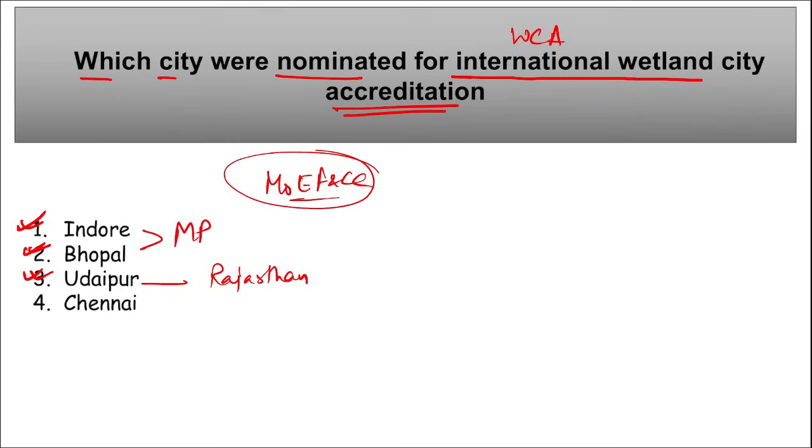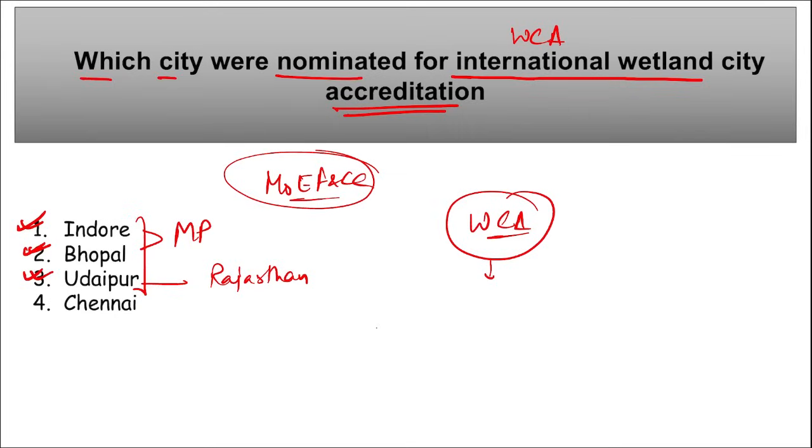Right? And this scheme is under the Ramsar Convention, and they are the first three Indian cities to be nominated for wetland city accreditation. Which three? These three, right? What is the aim of this WCA, that is wetland city accreditation? The aim here is to recognize the cities that have taken exceptional steps to safeguard their urban wetlands. Correct?